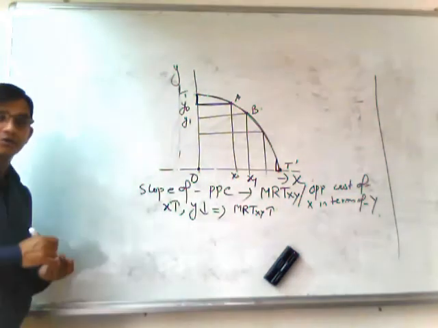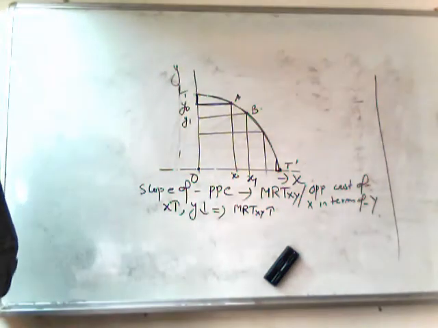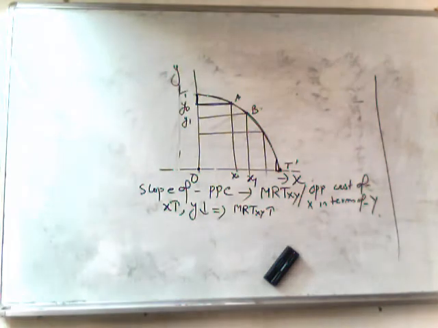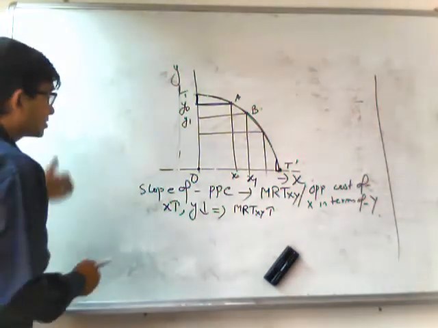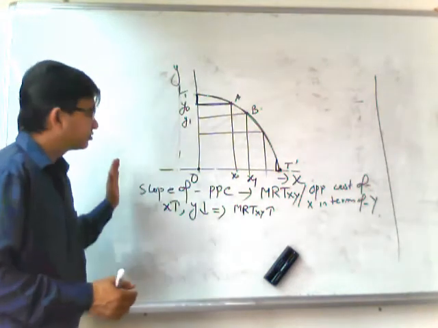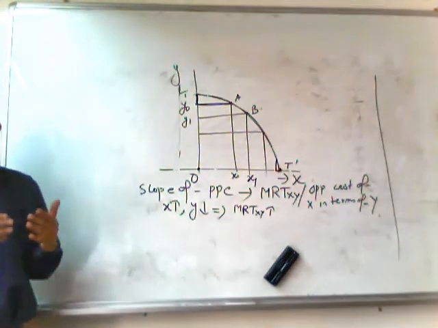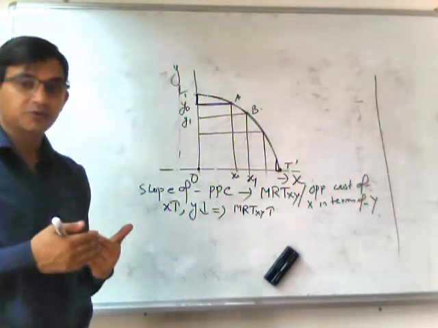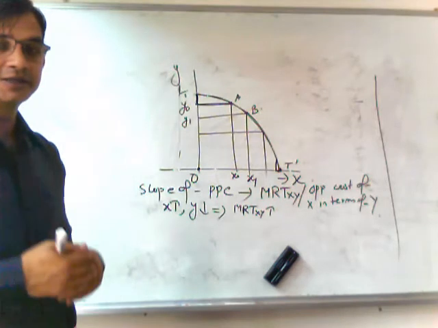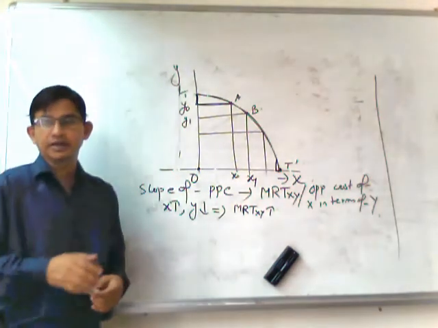So mainly due to the imperfect mobility of the factors, the production possibilities curve is concave to the origin. In other words, as we increase the production of X by reducing the production of Y, the marginal rate of transformation will gradually increase. The opportunity cost of X in terms of Y will gradually increase.